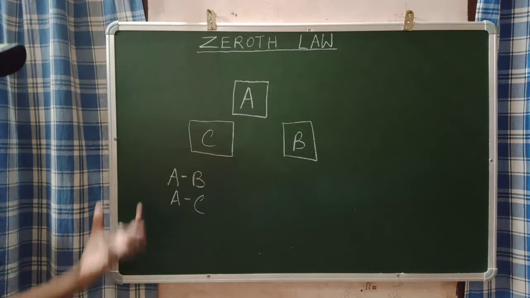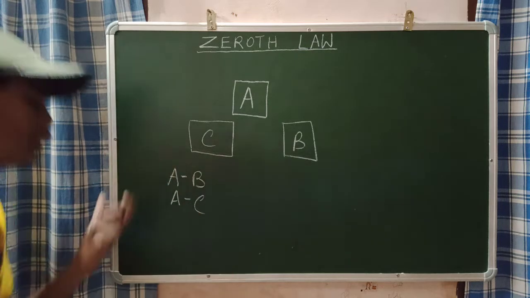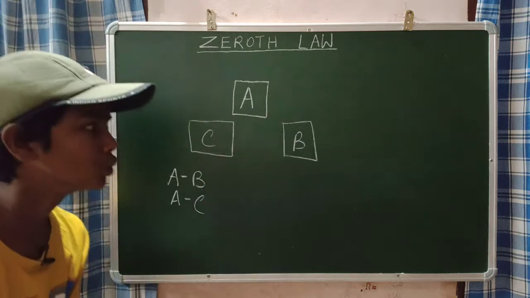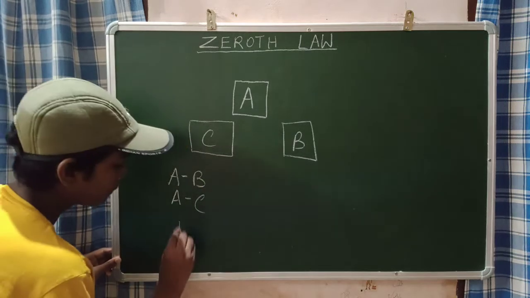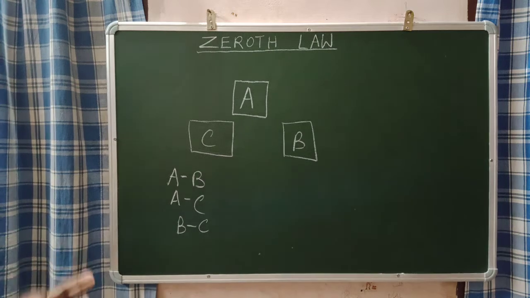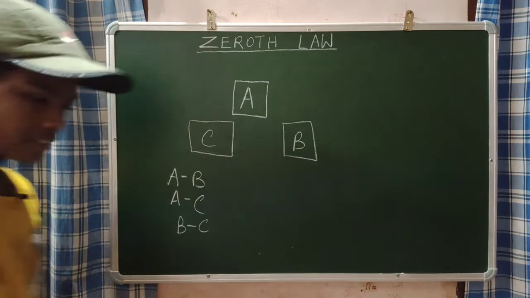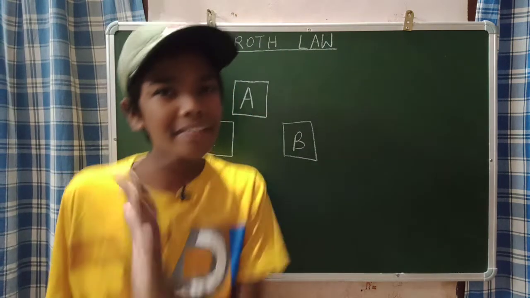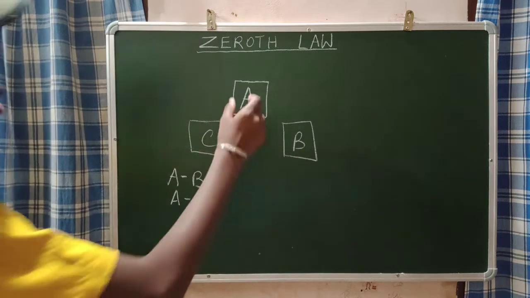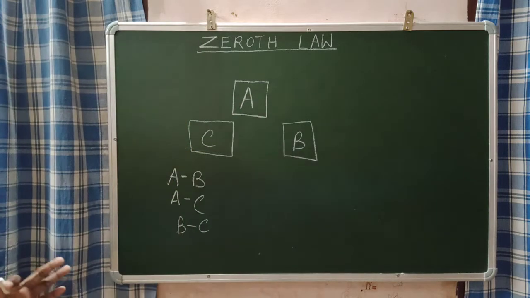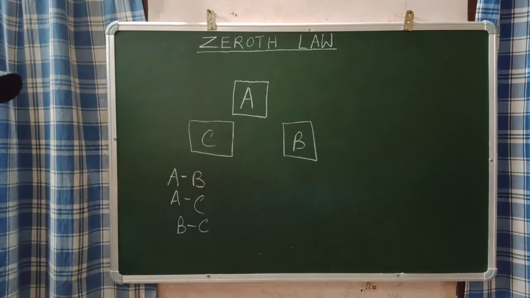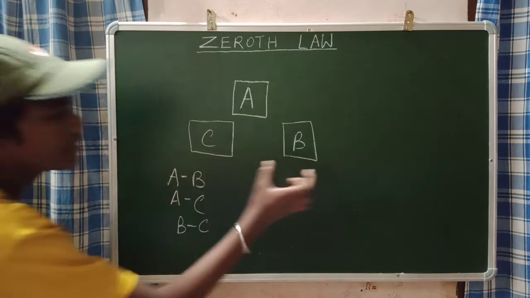So if A and B are in thermal equilibrium, and A and C are in thermal equilibrium, then of course object B and object C are also in thermal equilibrium, and this is what our zeroth law states. Very simple, right? Because A is the common part.